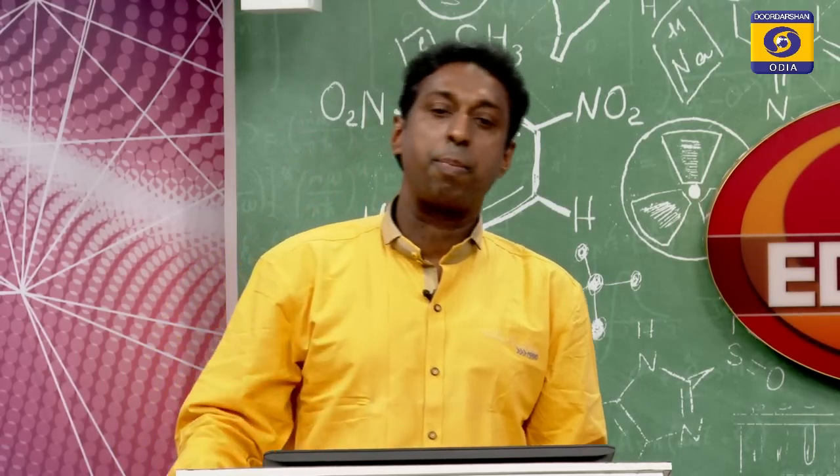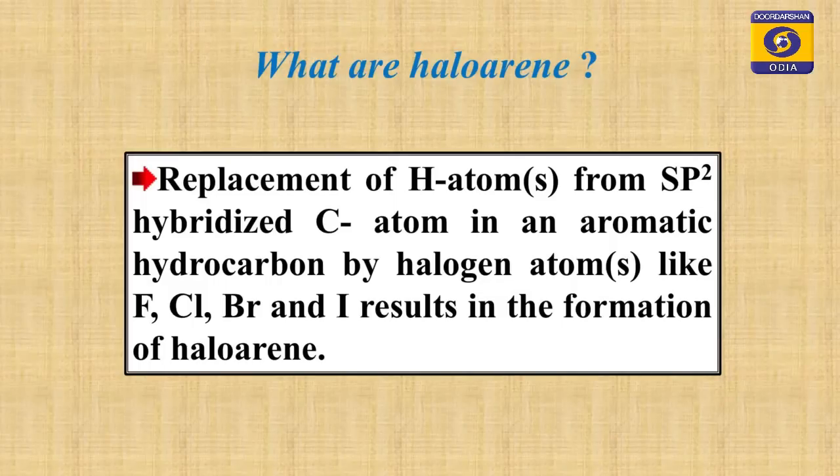I will just tell here that haloarene is similarly the same thing, replacement of hydrogen from an aromatic compound like benzene. The simplest aromatic compound is benzene, and from that benzene if you replace one hydrogen and you put one halogen, you get haloarenes. So, before we start the classification of haloalkanes and haloarenes,